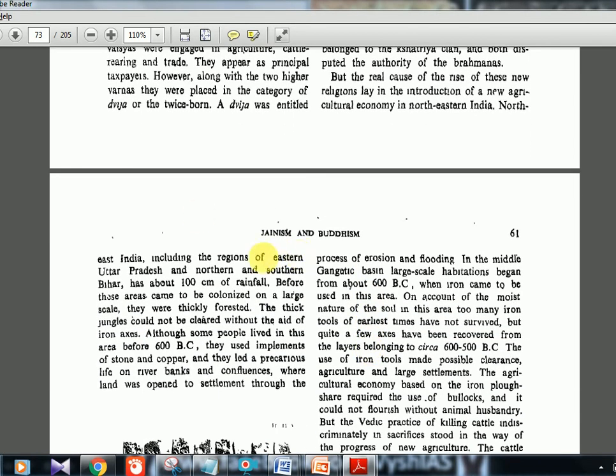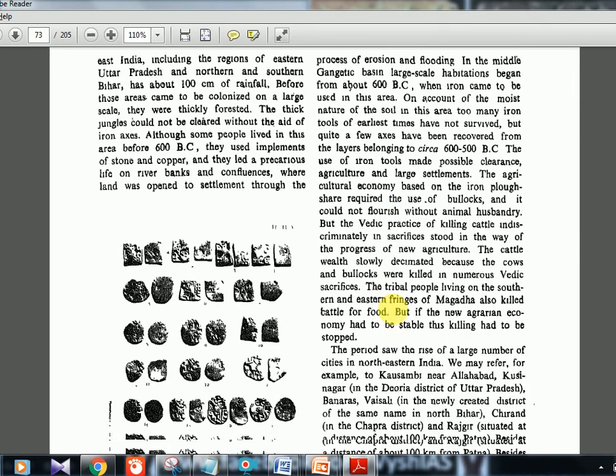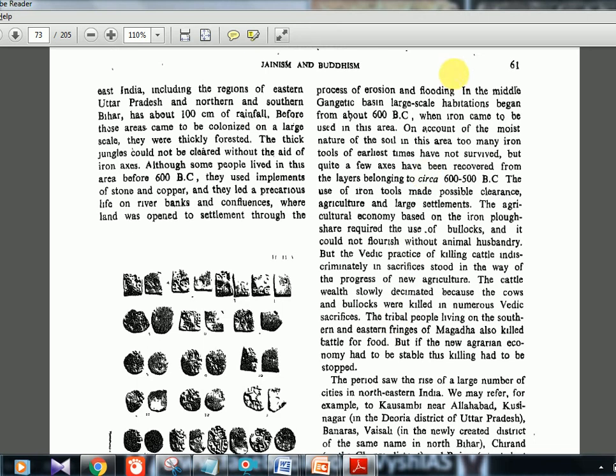Then the second reason they are telling us is about the northeastern or eastern regions, where rainfall was about 100 centimeters, and they wanted to clear the forest and expand their agriculture. For that they needed iron access. Although some people lived in the area around 600 BC, they used implements of stone and copper. Earlier they were using stone and copper, and later they used iron. We have already seen in the last chapter that Shyama or Krishna Ayas means iron. Simply, Ayas is actually copper or bronze implements, which were found in the early Rigvedic period.